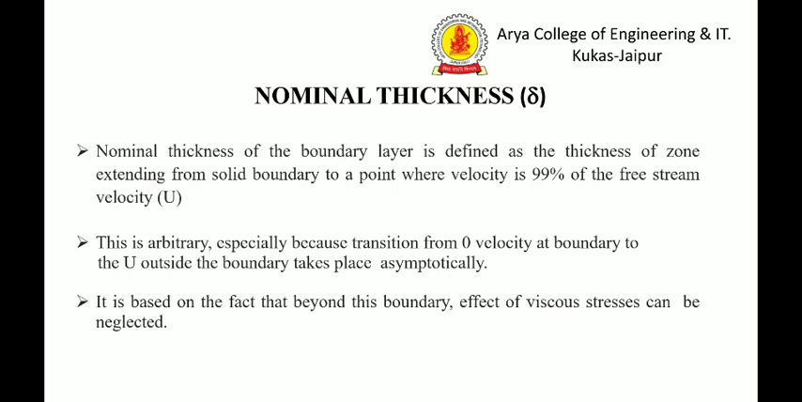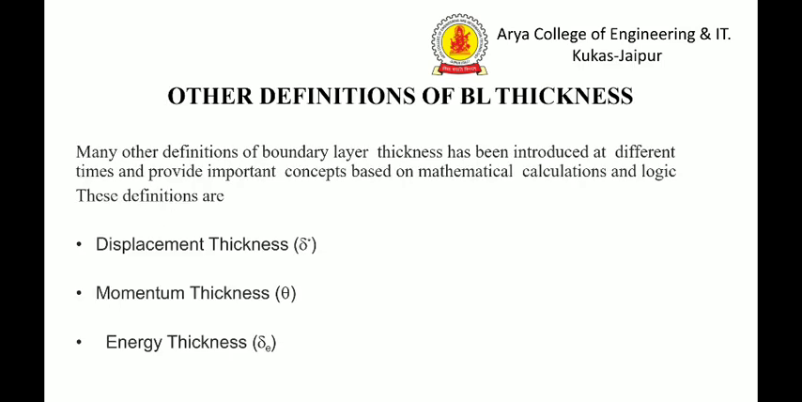called the nominal thickness. This is arbitrary because the transition from zero velocity at the boundary to U outside the boundary takes place gradually. It is based on the fact that beyond this boundary, the effect of viscous stresses can be neglected. Other definitions of boundary layer thicknesses.